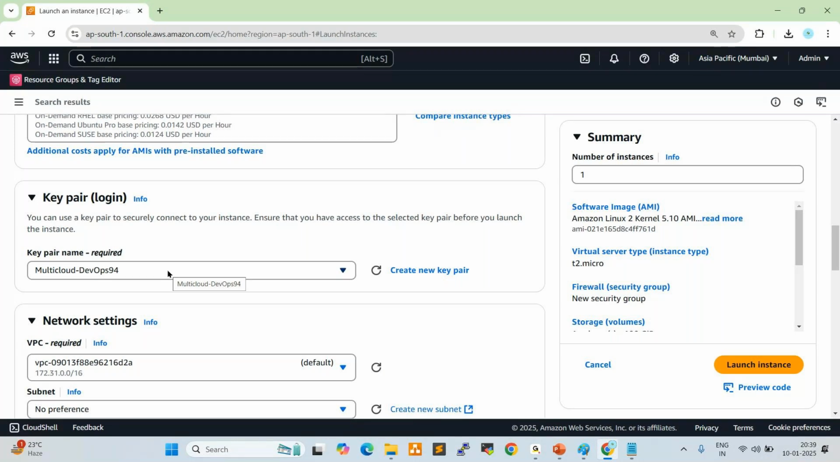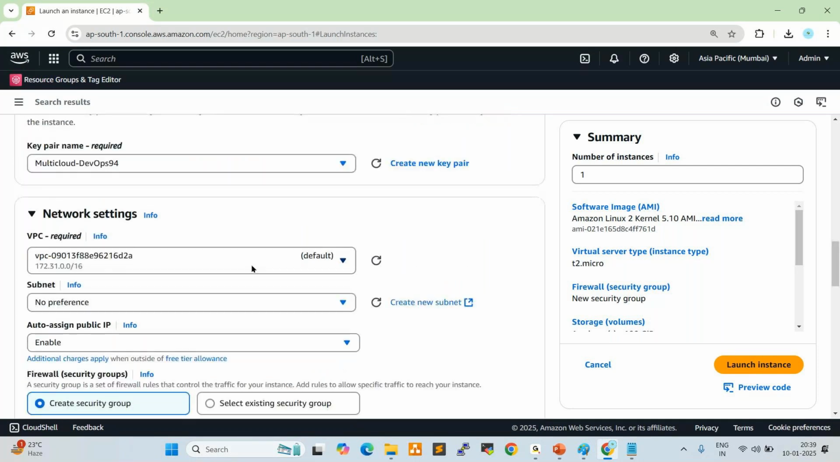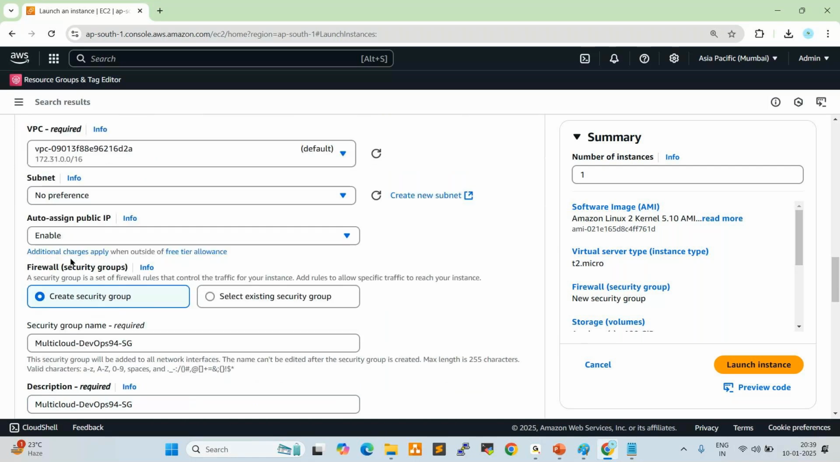Next one, networking part. For VPC, you can choose the default one here, and for subnets, no preference, no need to give anything. While working on VPC, how can we create a subnet, how can we create a VPC, how can we choose a custom subnet, custom VPC, we'll discuss that. Auto assign public IP should be enabled. By default, it is enabled.